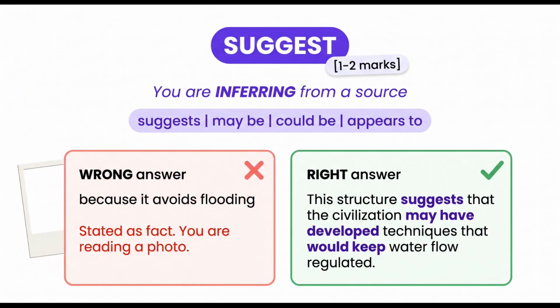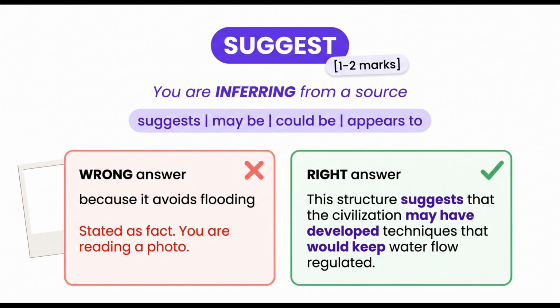Command word 6, suggest. Suggest is used when the question asks you to give a possible reason for something you can see in a source, a photograph, a map, or a graph. Because you are reading evidence rather than recalling facts, you must use hedge language. You do not know for certain. You are making an inference. The hedge language is: suggests that, may be due to, could be because, appears to.